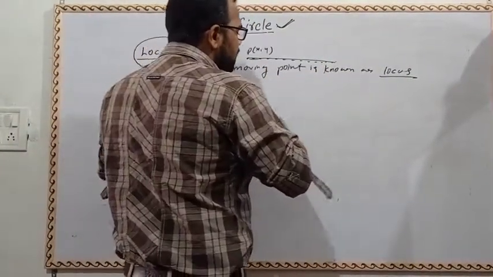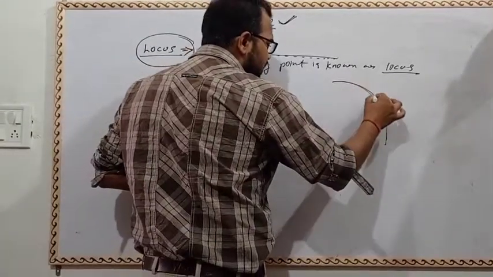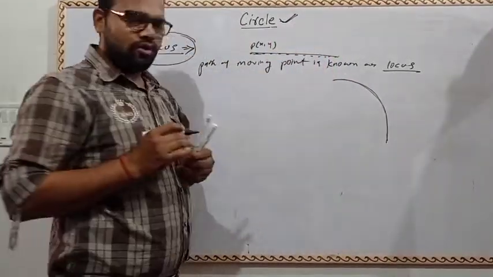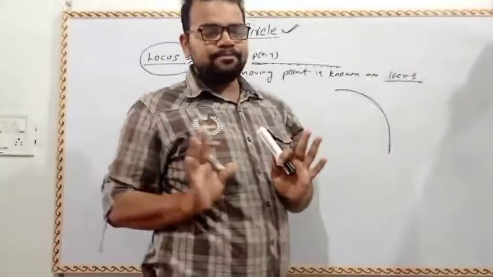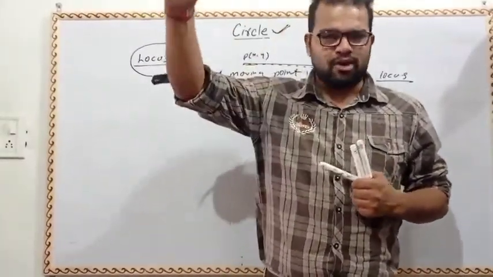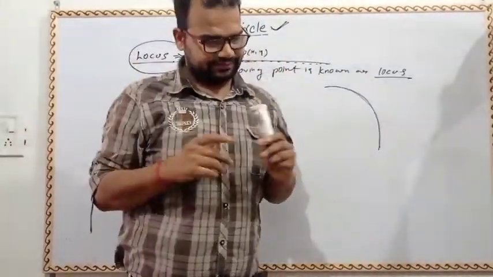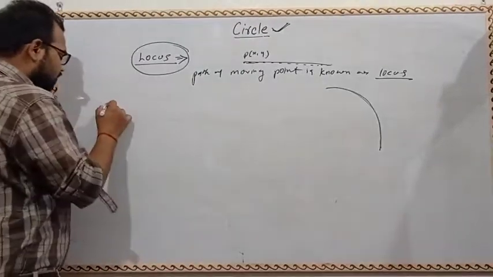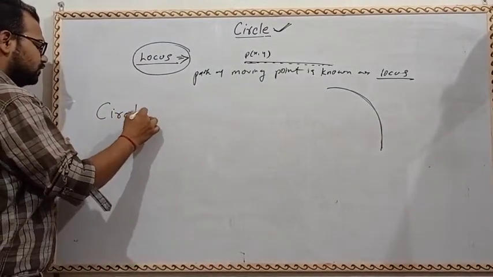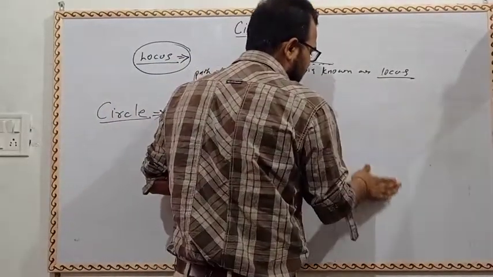Suppose a point is moving just like this, so this is called the locus. Okay, if we clear the concept of locus, it means path of moving point. Suppose a point is moving like this, that is known as the locus. Now we will clear the concept of circle.